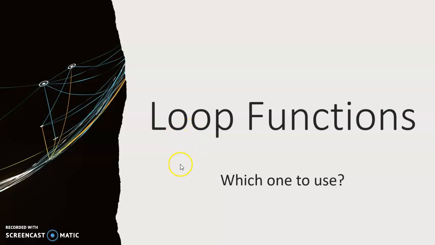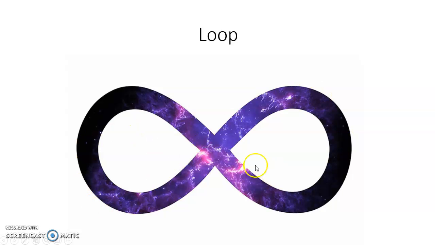Are you having trouble deciding which function to use for your loop? Not sure what a loop is? Look no further. I'll be discussing the differences so that you can make a decision on which one to use in C++. A loop is a shape that bends around and crosses itself.